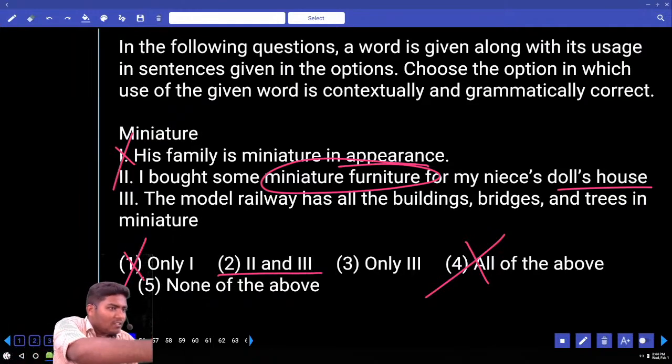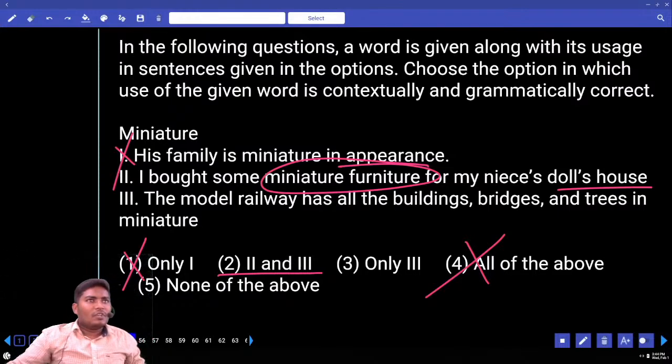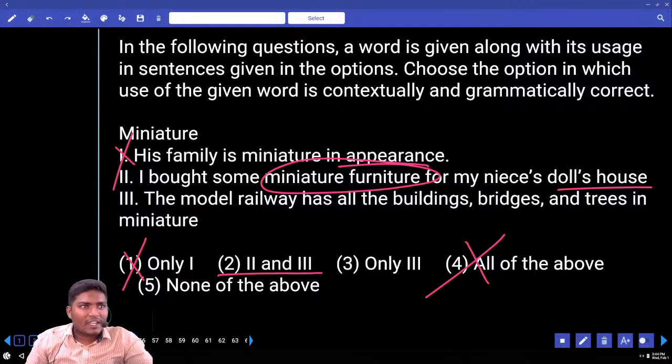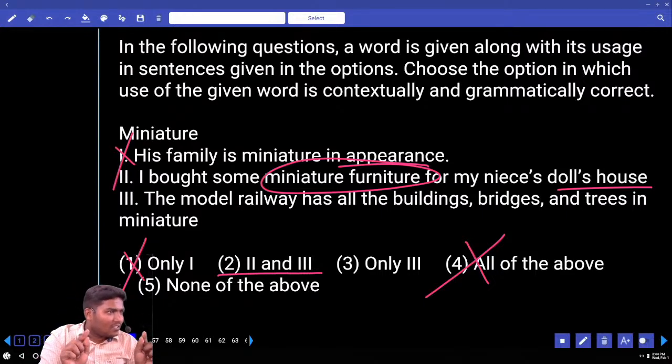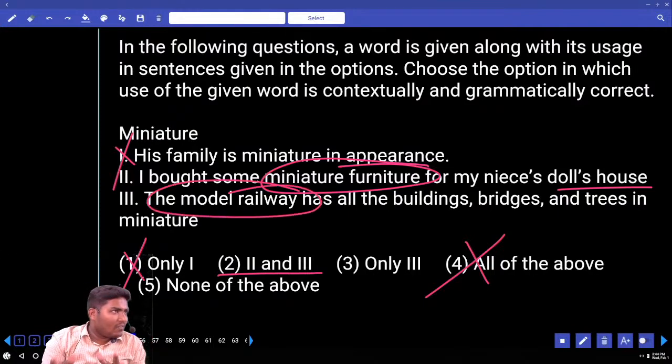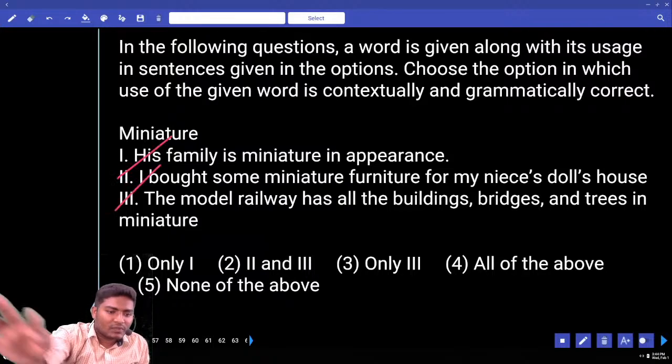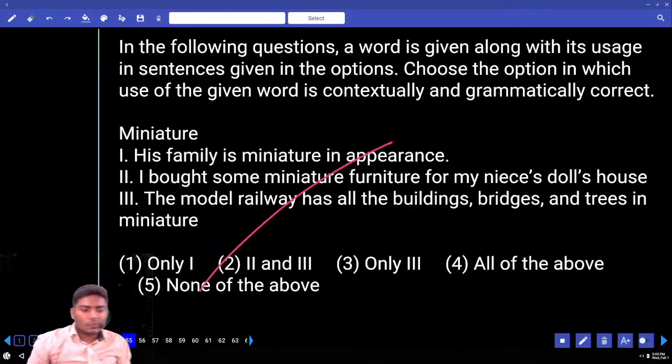Have you watched Bahubali? Before they could go to the war, they say this is this fort, you go from here. Now did they build huge mountains? No, like small mountains and army, the small images. So that is nothing but a model of something. So they want to build some railway line. So the models that they have used there, the objects, they are very small. So even the third one is fine. So your answer is both 2 as well as 3. Answer comes with 2. Thank you.